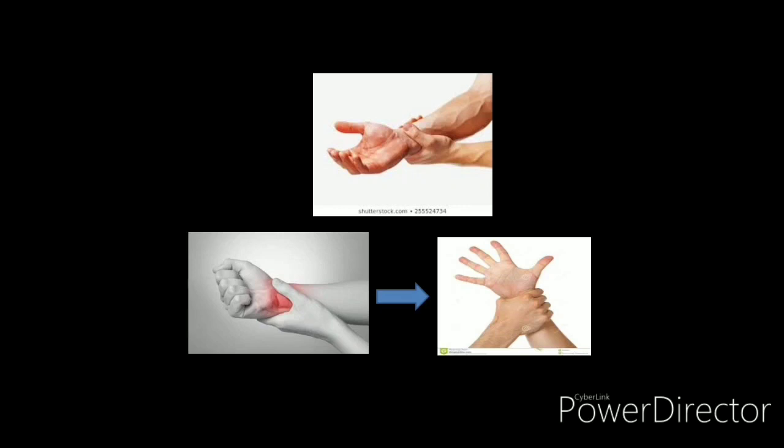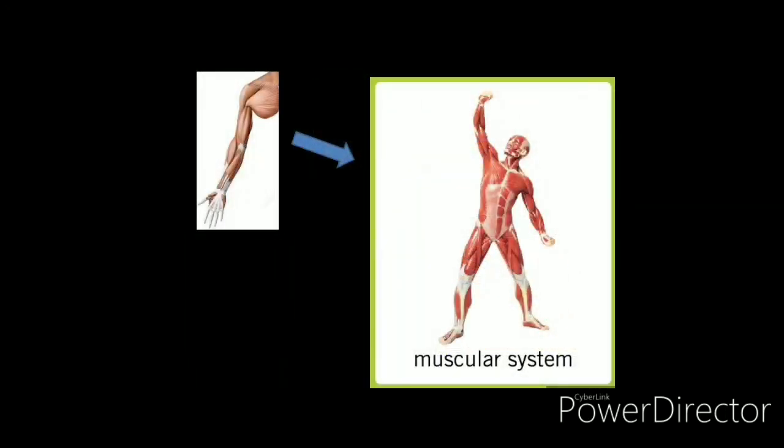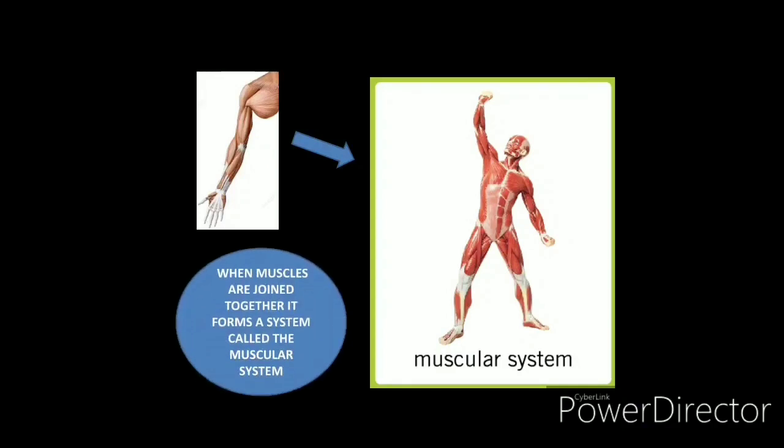Try it one more time. The part which is moving is called muscles, and the system in our body that is formed with the help of muscles is called the muscular system.